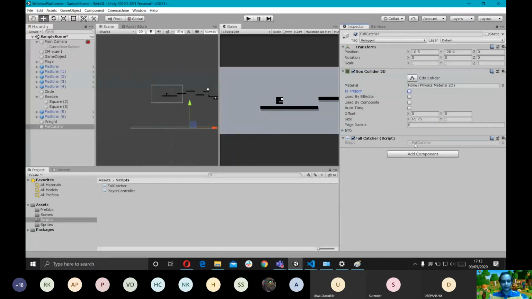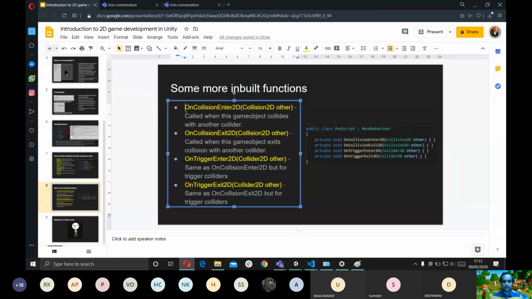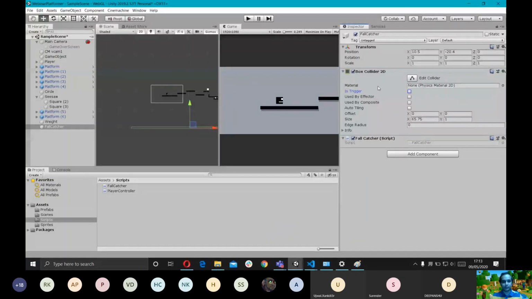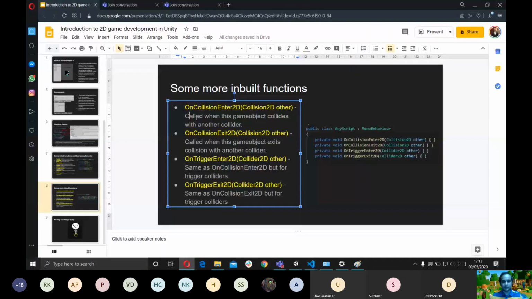And this script is assigned to our game object, which has a collider component. So this function OnCollisionEnter2D is going to catch all collisions that happen with the box collider 2D component of this game object, because the script is assigned to this game object. What OnCollisionEnter tells us is: called when game object collides with another collider. OnCollisionEnter2D is the name of the function, and other is the other collider which we collided with just now.